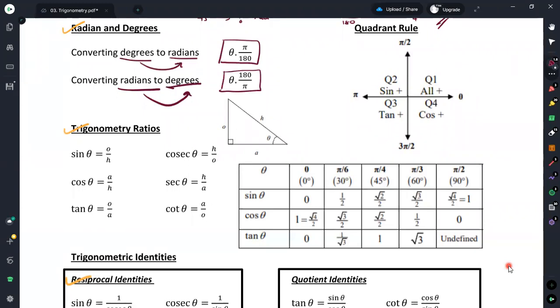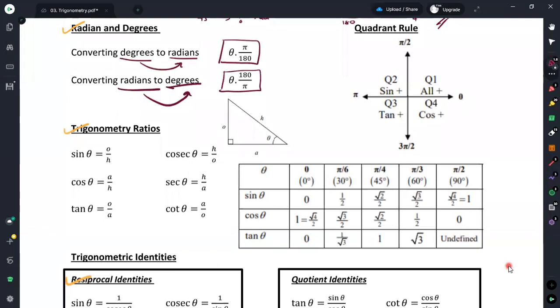And we denote them in radian measures as well, for ease of familiarizing with these angles. The value for 0 degree is exactly 0. Then 30 is π over 6, 45 is π over 4, 60 is π over 3, and 90 is π over 2 radians.